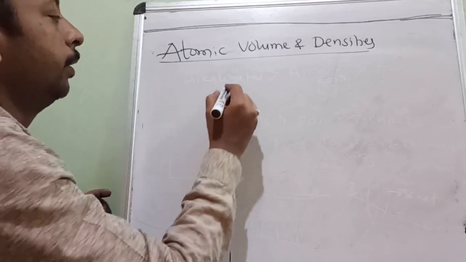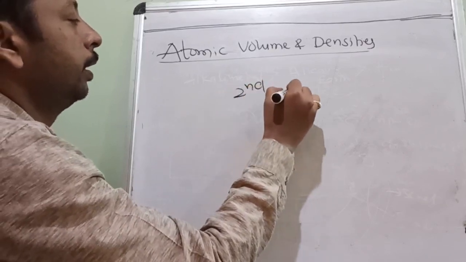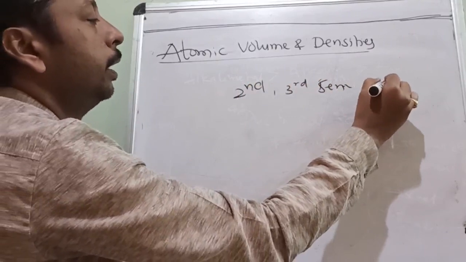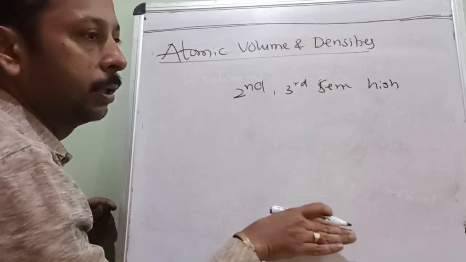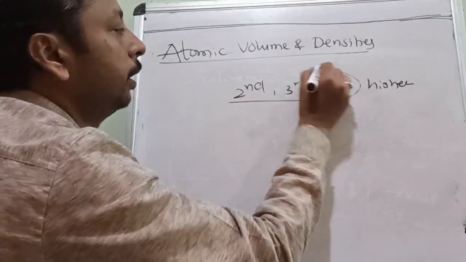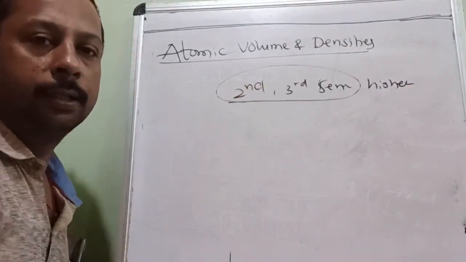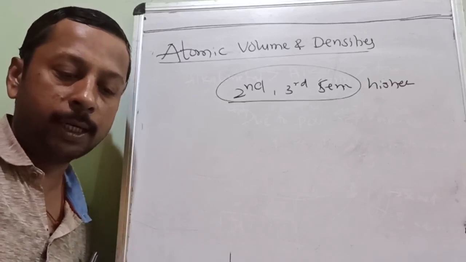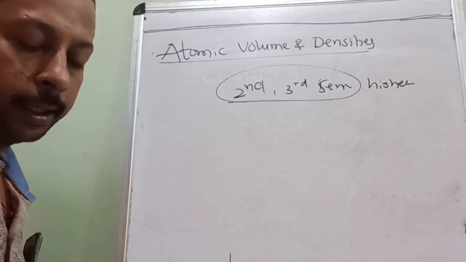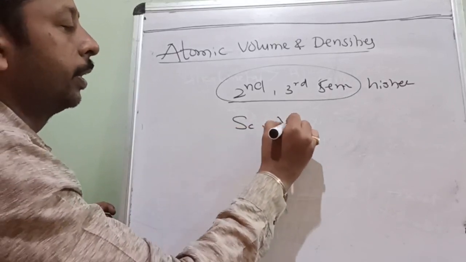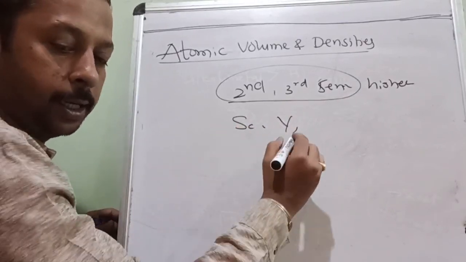Okay, and just now I told you second and third series elements have higher density, because top to bottom what happens? Higher density. There is no much increase in size, but mass is increasing. What is increasing? Mass is increasing. There is an exception you should note down: scandium, yttrium and titanium.